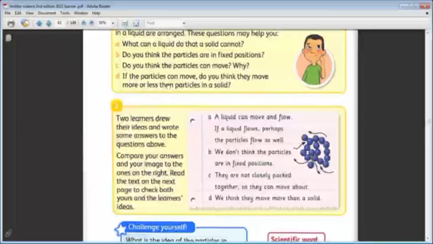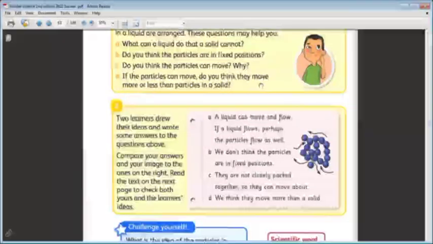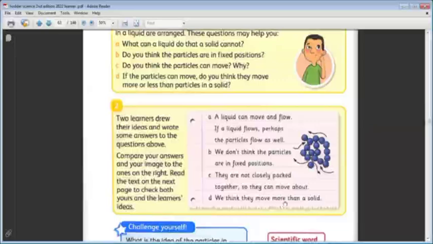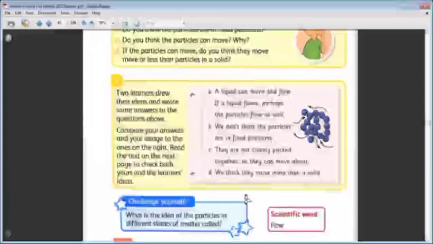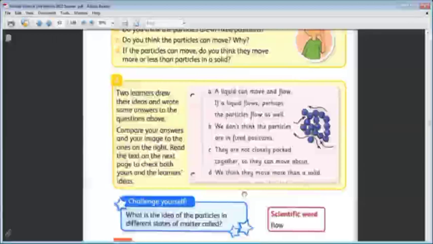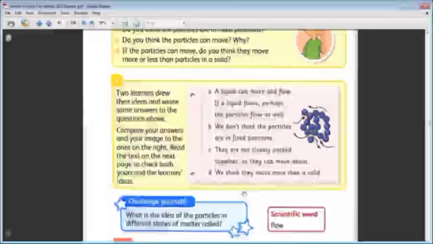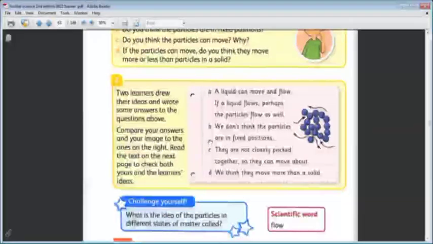D. If the particles can move, do you think they move more or less? They think, or we think, they move more than solid. These are the answers of the learners. Do you think their answers are true or false? True. True, okay.